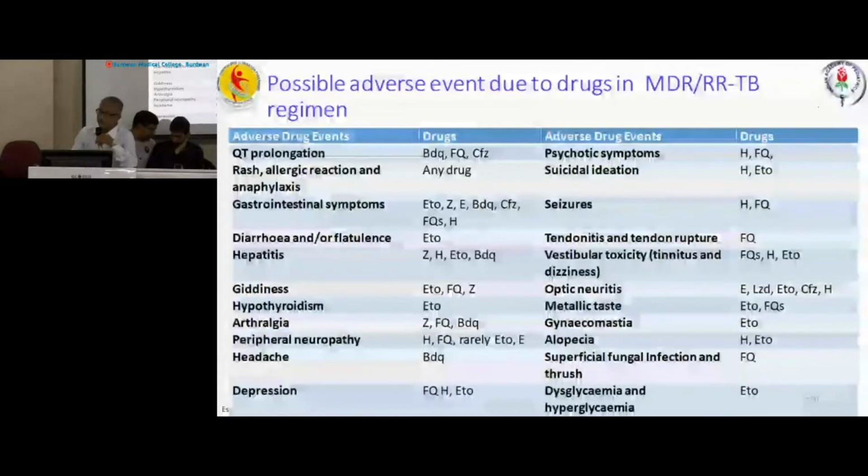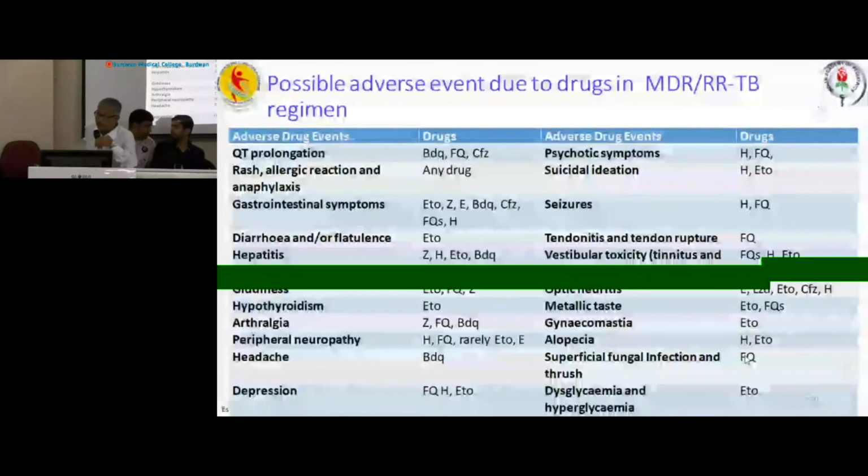Optic neuritis, this test to be done very regularly, may happen following ethambutol, we know, age-old drug. Linezolid, ethionamide, clofazimine and INH also cause optic neuritis. Metallic taste: ethionamide and fluoroquinolone. Gynecomastia may happen with ethionamide. Alopecia: INH and ethionamide. Superficial fungal infection following prolonged use of fluoroquinolone. And dysglycemia and hyperglycemia may occur following ethionamide.